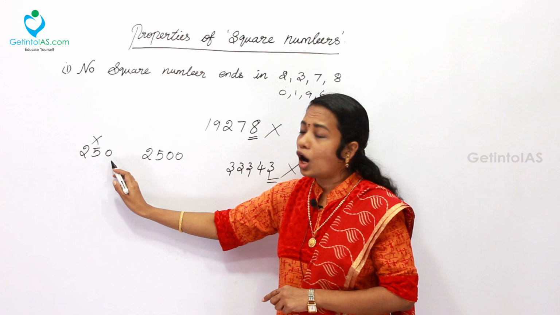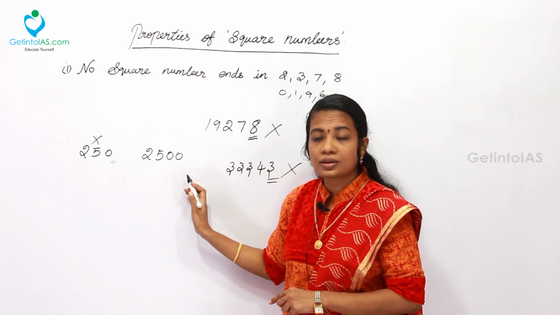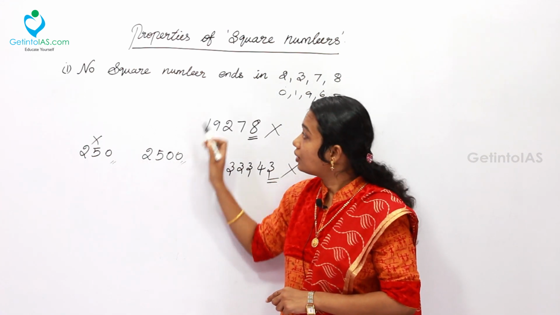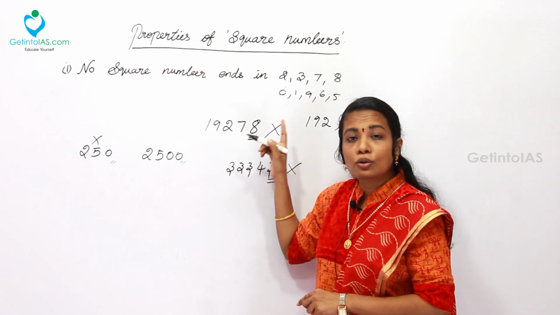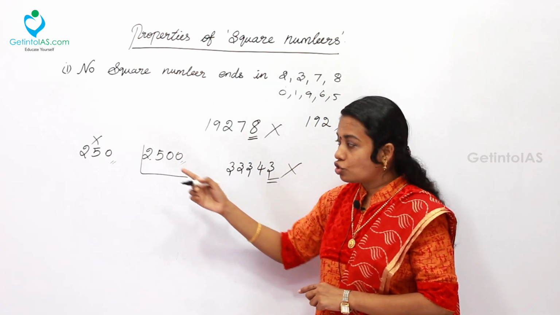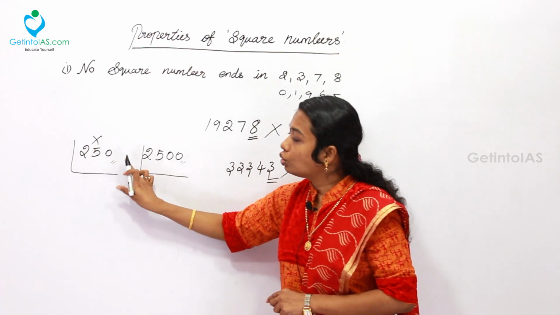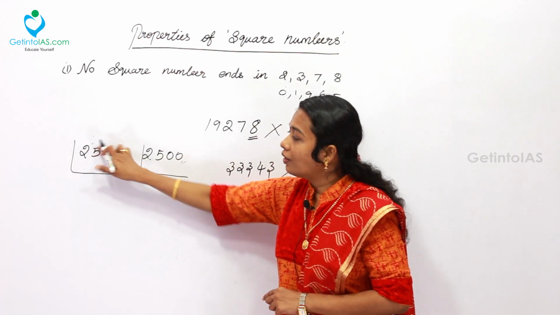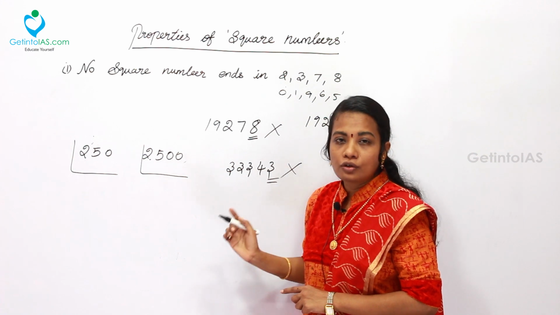Then, how do we recognize numbers whose units digit is other than 2, 3, 7, 8, that is 1, 0, 9, 6, 5? Only by factorization. Let's check 250 and 2500. How can we say whether they are perfect squares or not?